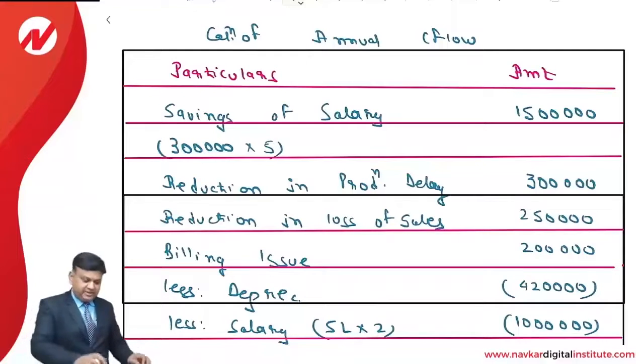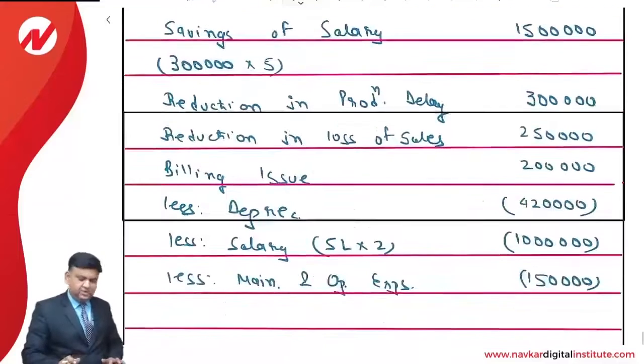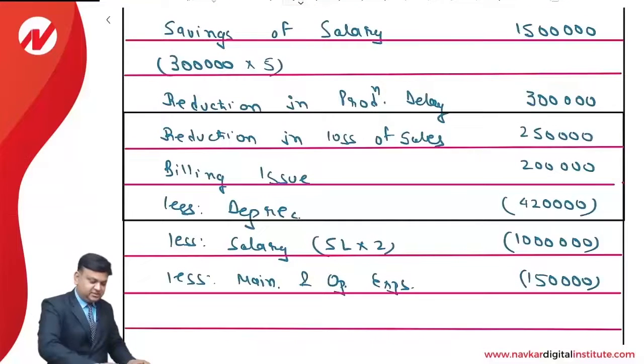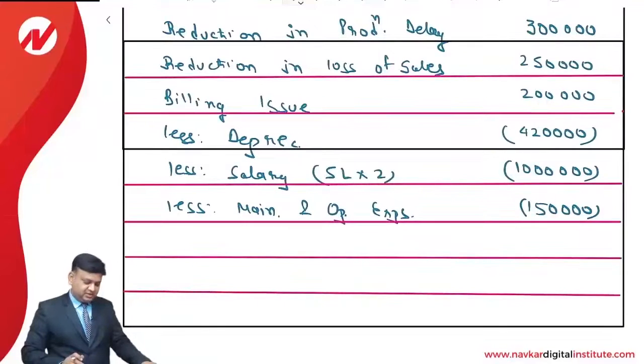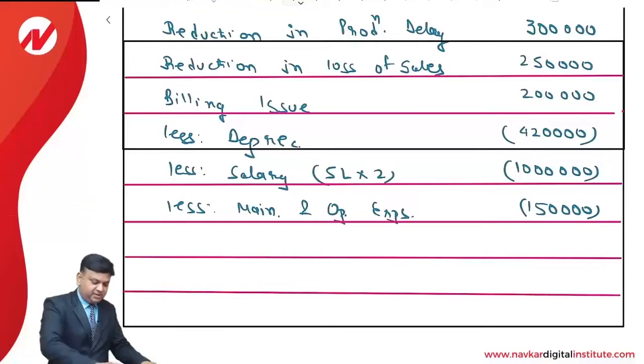So let us see how to make the calculation of cash flow. Savings of salary 15 lakhs plus 3 lakhs plus 2,50,000 minus 4,20,000 minus 10 lakhs minus 1,50,000.